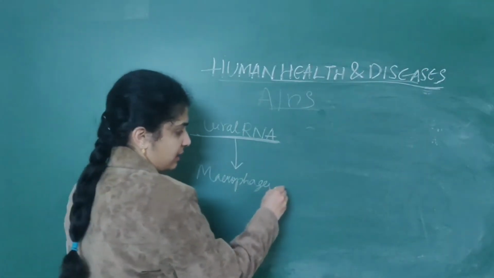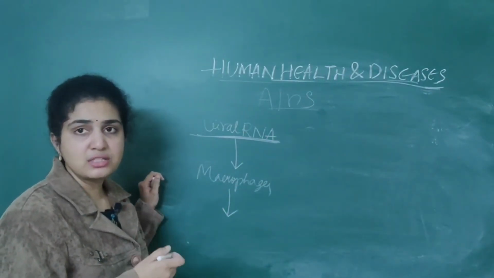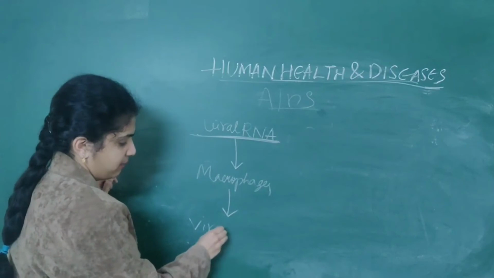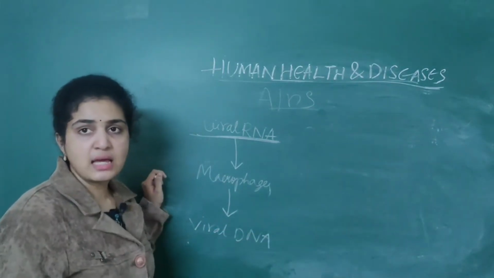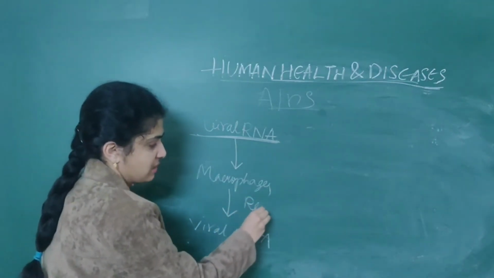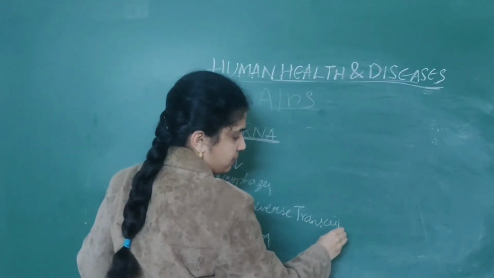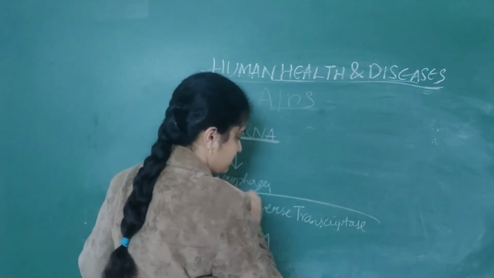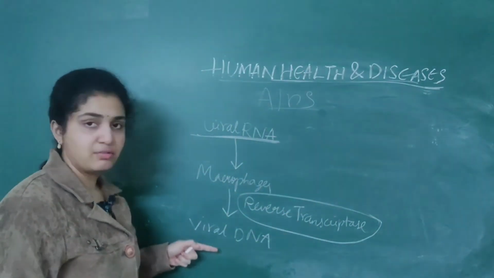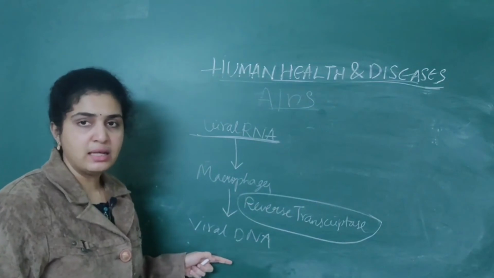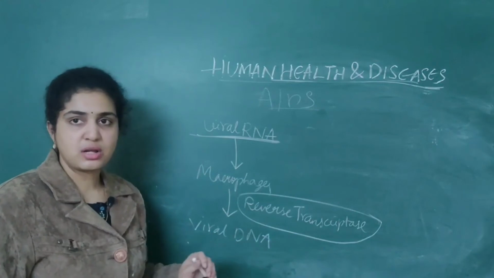Later, after attacking the macrophages, it will transform into viral DNA. RNA will become DNA through an enzyme called reverse transcriptase.